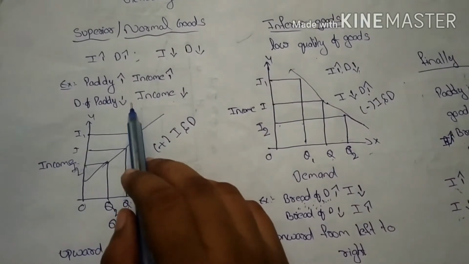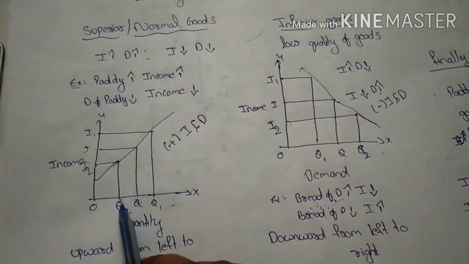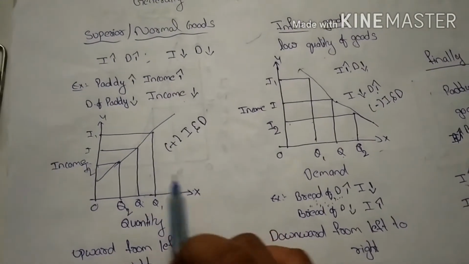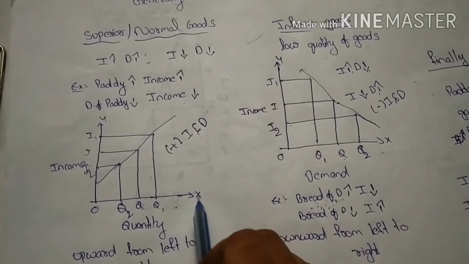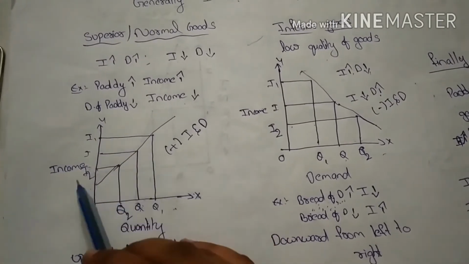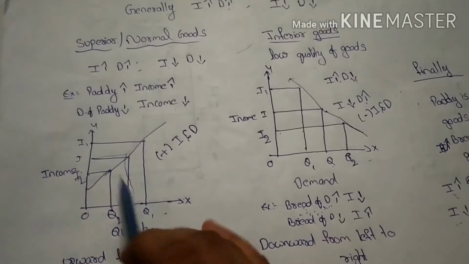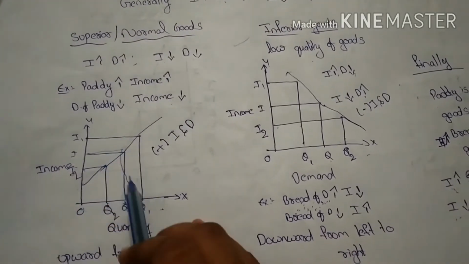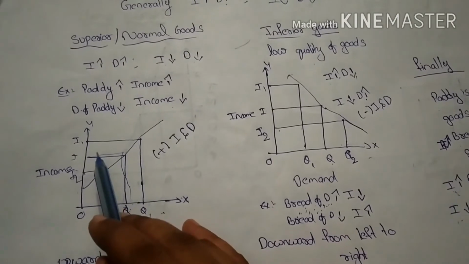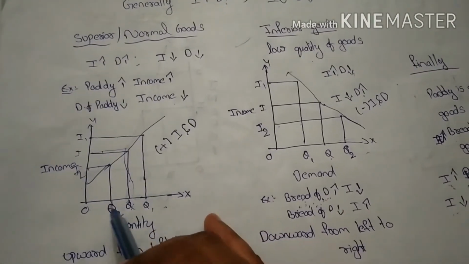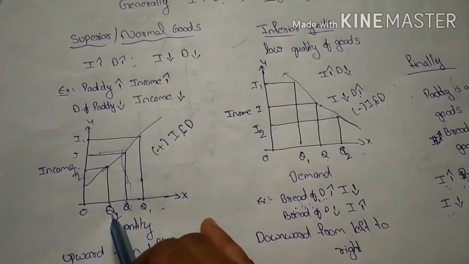So, it should be explained in detail. See, here the x-axis represents the demand and the y-axis represents the income, right? So, this is the original income and quantity. Suddenly, if income increases, the demand will also increase. If income decreases, the demand will also decrease from 0Q to 0Q2.